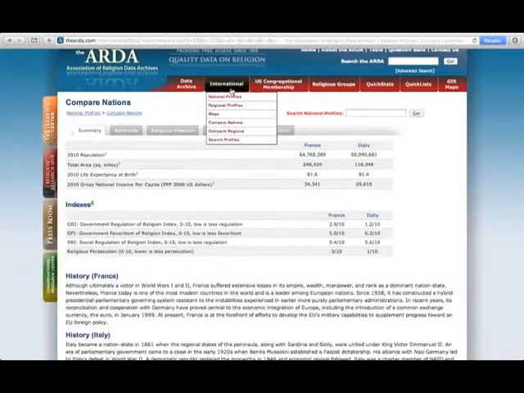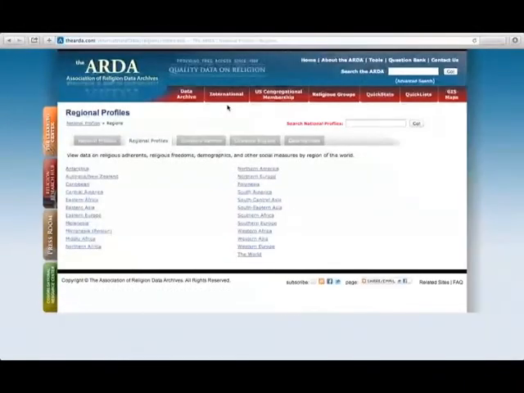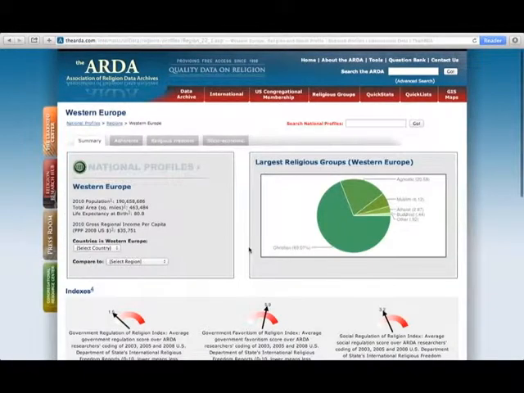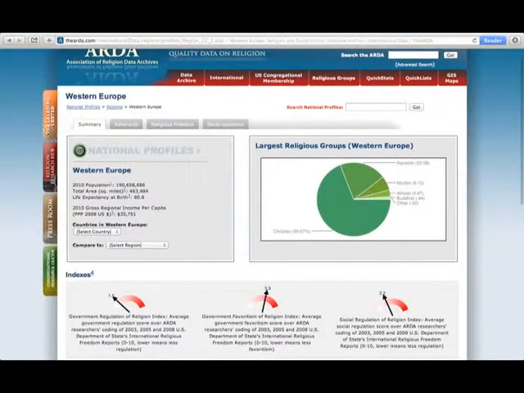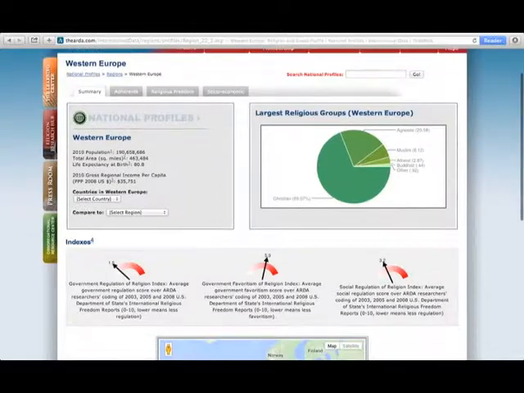Next, we're going to go to the International tab and click Regional Profiles. We may be more interested in Western Europe more broadly than just France. So for this example, we're going to go to Western Europe, click on it, and we'll see that we get similar information to our national profile, but in this context, we can actually look more broadly at Western Europe.